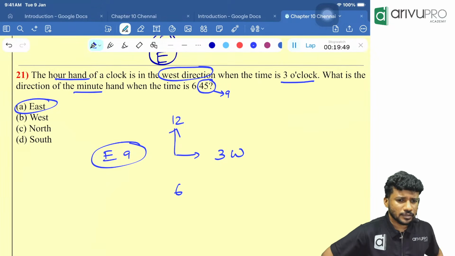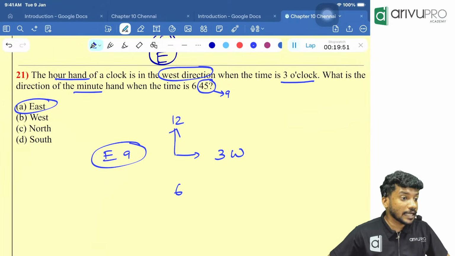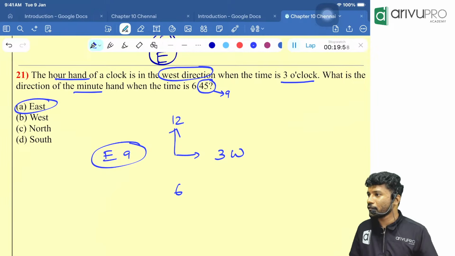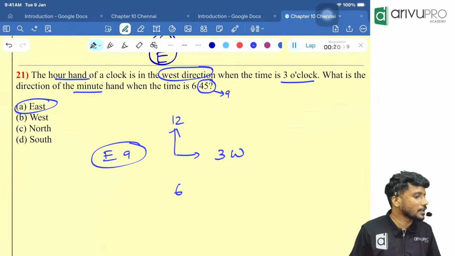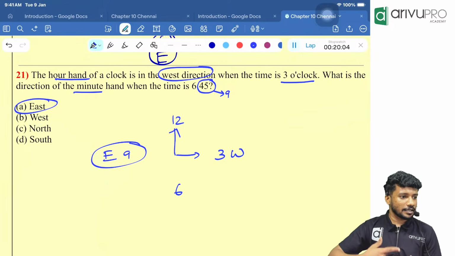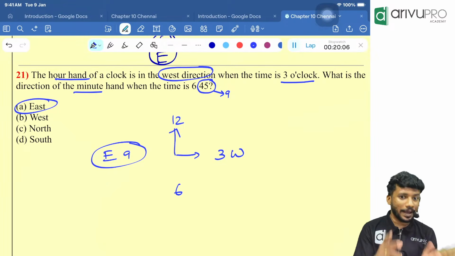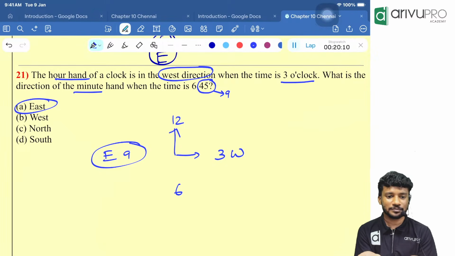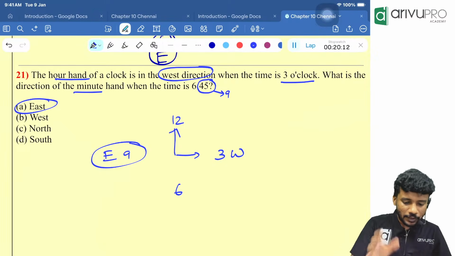Not more than that. So there is a high chance that it can repeat again in the future. For ICA, our question paper pattern is always the same. The same type of questions repeat again and again, but the names will change. There are certain types of questions, whatever we have listed, that are required for everyone.